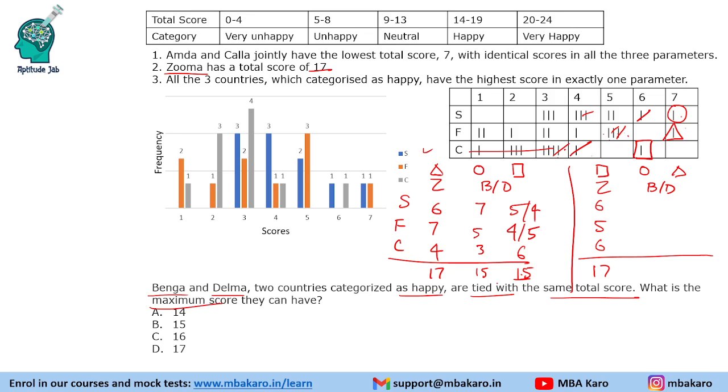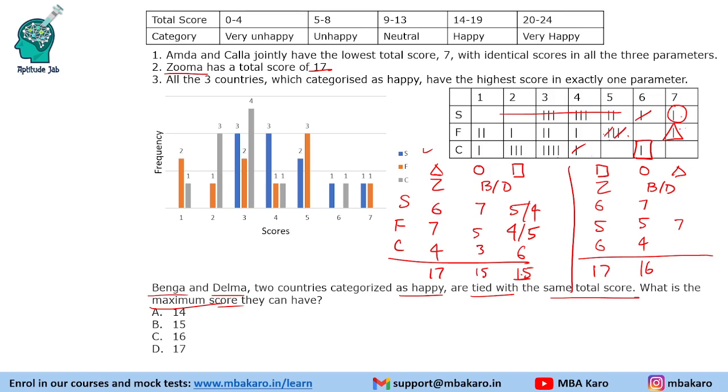So 15 is possible. Now we will take the second case and see whether the maximum score can be 16 or not. Okay. So the next scenario, Zuma is 656. So 6 has been used, 5 has been used and 6 has been used. Now the circle is 7. Okay. And the triangle is 7 in this category. Now if you look at the country with the circle, it has scored 7 points. Can it gain 9 points here? Maximum it can gain 5 plus 4 to make it 16.